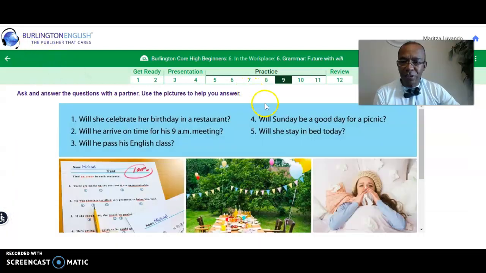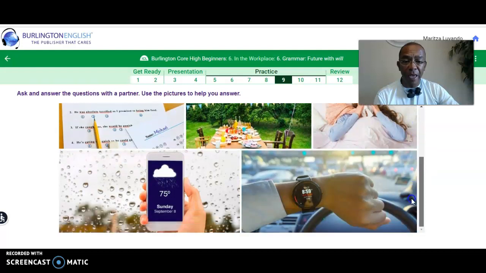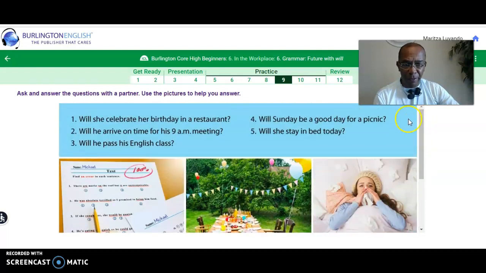Okay, in this section, we are going to speak with each other. We're going to ask these questions to each other and answer them based on the pictures, okay? But what I would like you to utilize is the RBAFED format. Remember, the RBAFED allows you to create a better response. For example, you can elaborate more and provide more details, right? So let's begin with this one, okay?